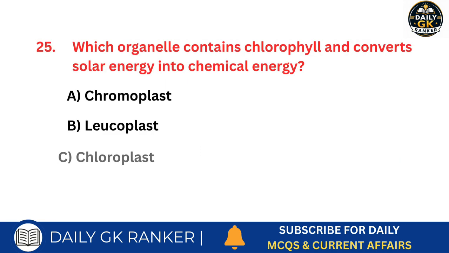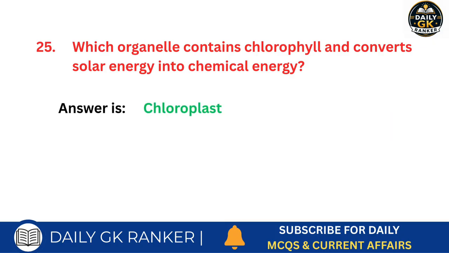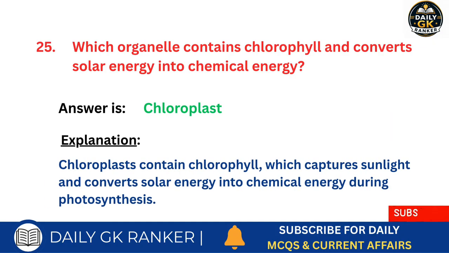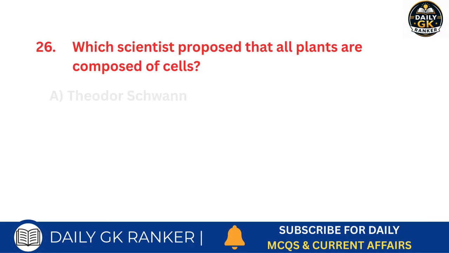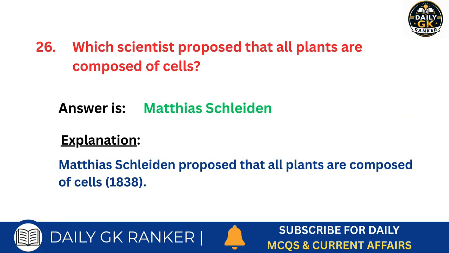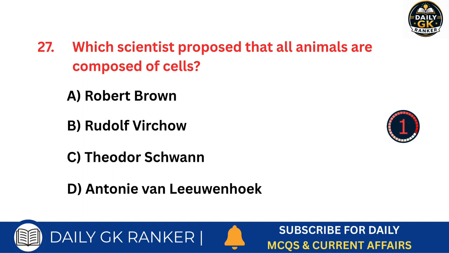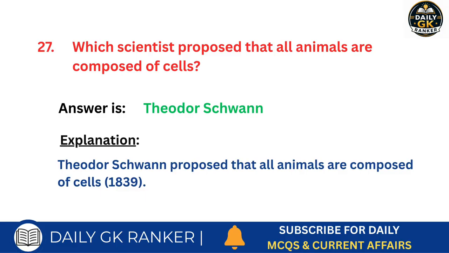Which organelle contains chlorophyll and converts solar energy into chemical energy? Answer is chloroplast. Which scientist proposed that all plants are composed of cells? Answer is Matthias Schleiden. Which scientist proposed that all animals are composed of cells? Answer is Theodor Schwann.